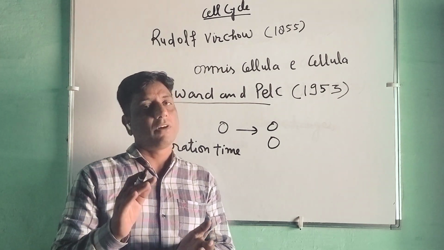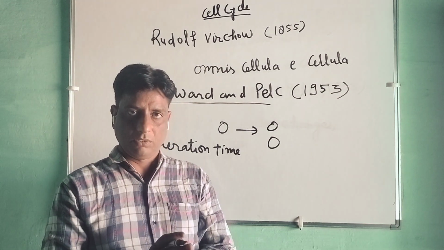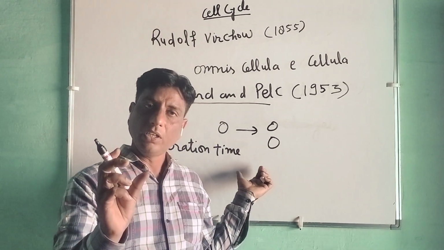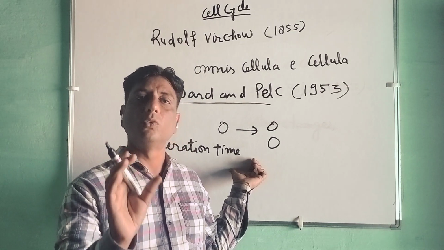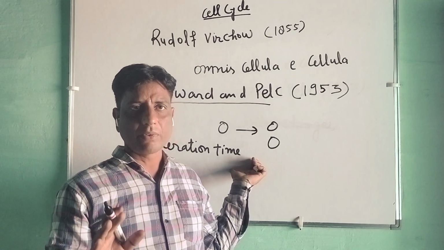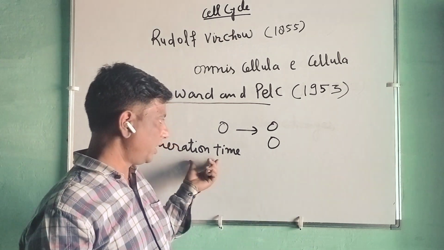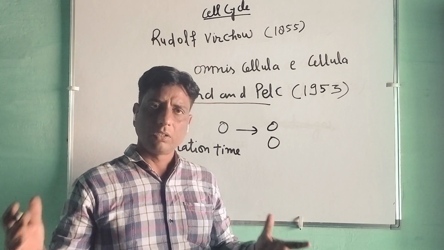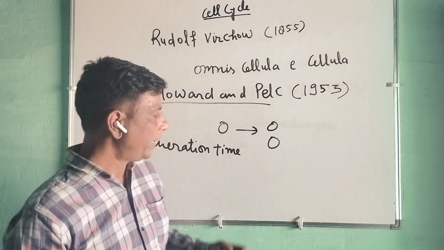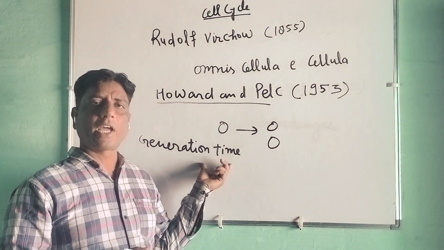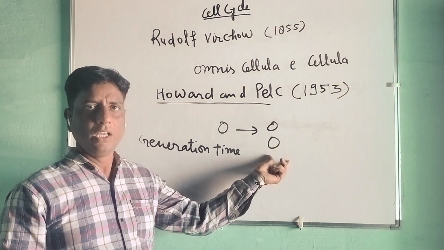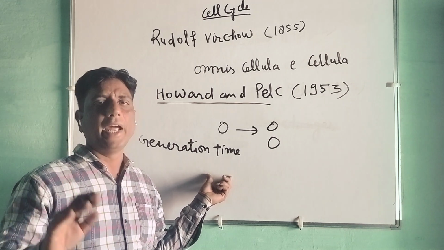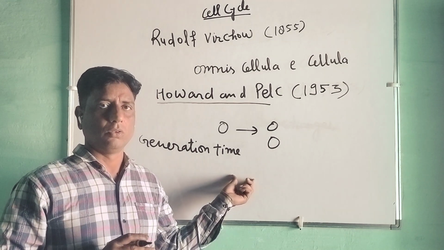When the environmental condition is favorable, the generation time will be in an optimum range. When unfavorable, the time taken to form the new cell will be very long. So the generation time varies from cell to cell and with the environmental condition also.